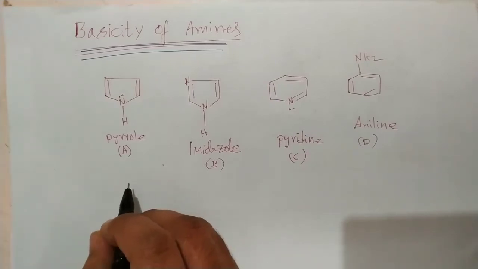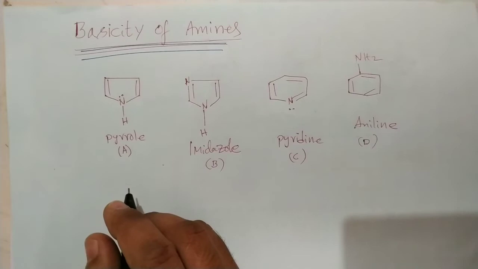Hello students, in this video we will discuss the basicity of some specific amine compounds, nothing but nitrogen heterocyclic compounds: pyrrole, imidazole, pyridine and aniline. So what is the basicity order for these compounds?